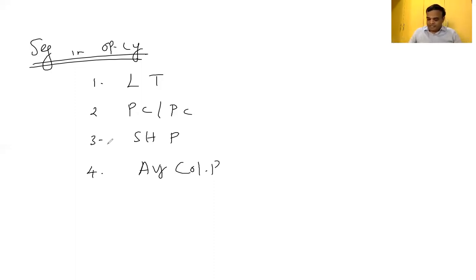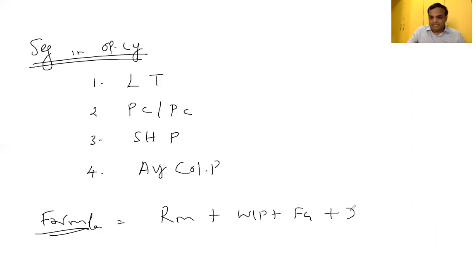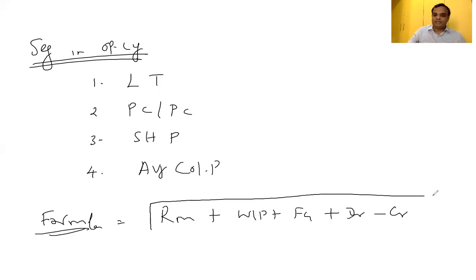Formula for the operating cycle also you have to write. Raw material plus WIP plus finished goods plus debtor minus creditor is equal to operating cycle.